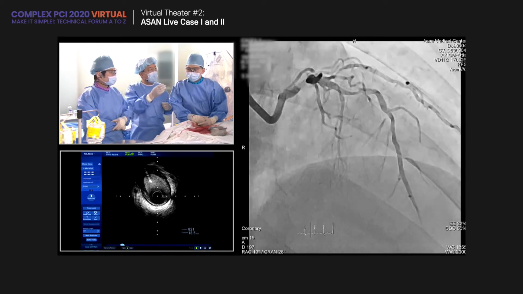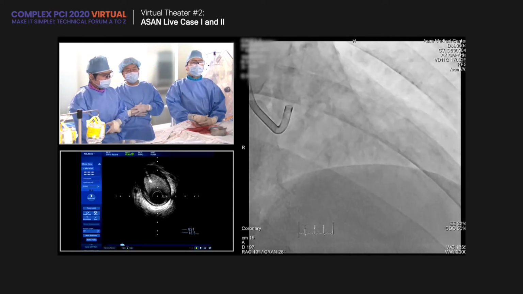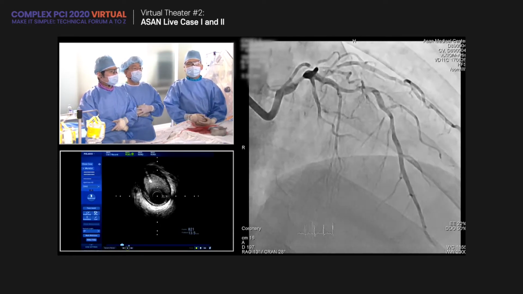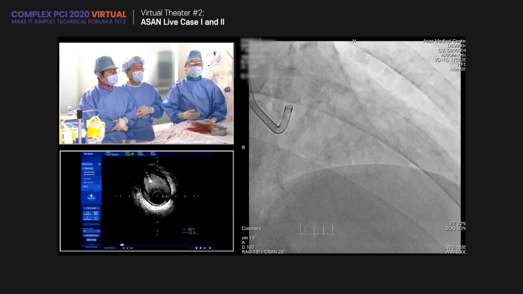All right. So would you explain that one? Yes, what we've done: we decided to open the RI branch with the upfront two-stent technique.